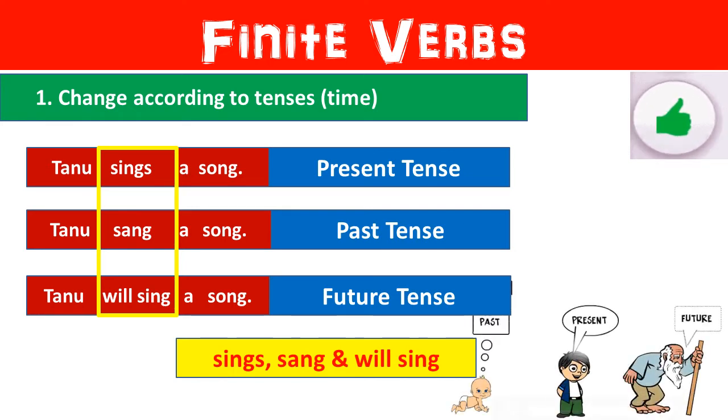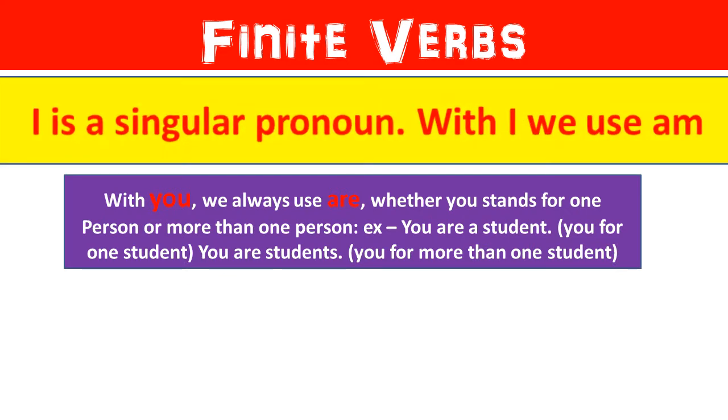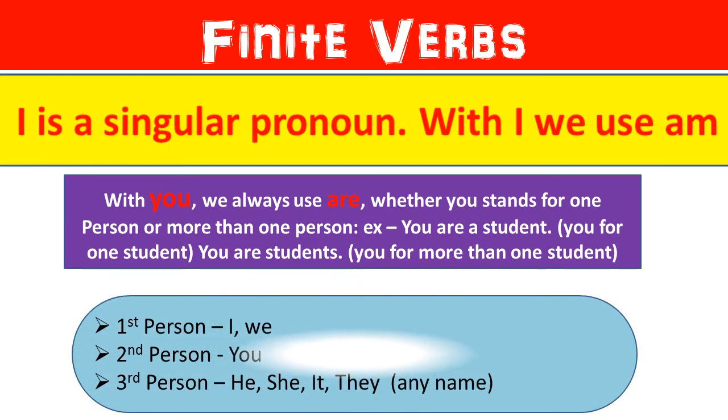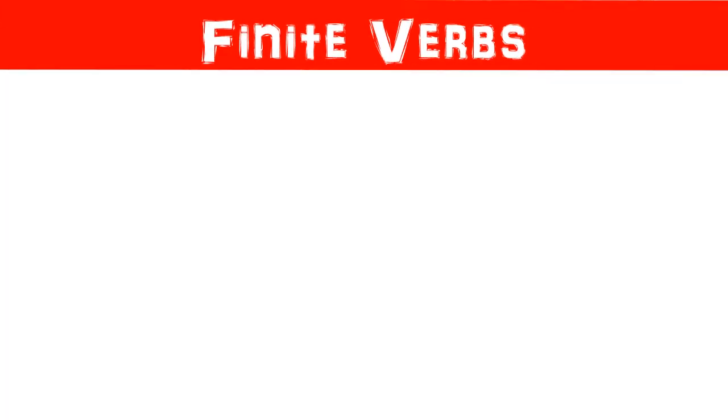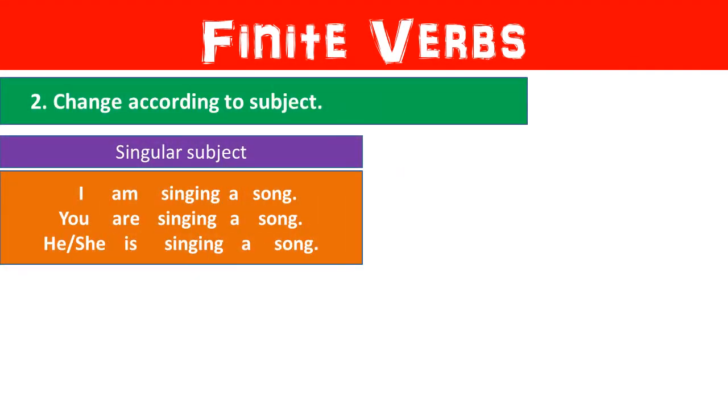Now, let us see how finite verbs change according to the subject. I'm sure all of you are aware that I is a singular pronoun and with it we use am. And with you, we always use are, whether you stands for one person or for more than one person. The first example under singular subject is I am singing a song. The second sentence says you are singing a song. And the third sentence says he or she is singing a song. So, here with subjects I, you, he or she, we have used am, are and is.